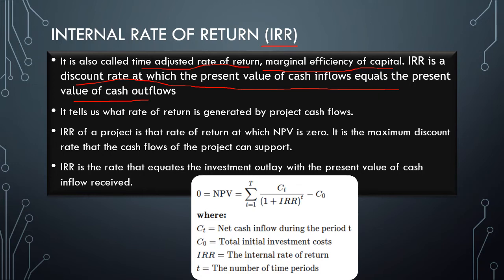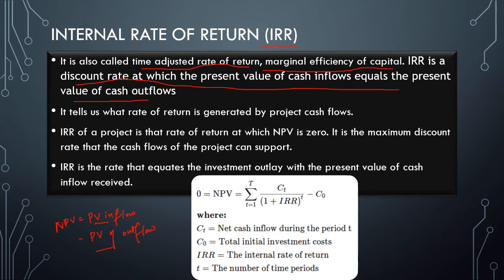I just mentioned that NPV is PV of inflow minus PV of cash outflow. In IRR, the present value of cash inflows equals the present value of cash outflow, which means NPV equals 0.